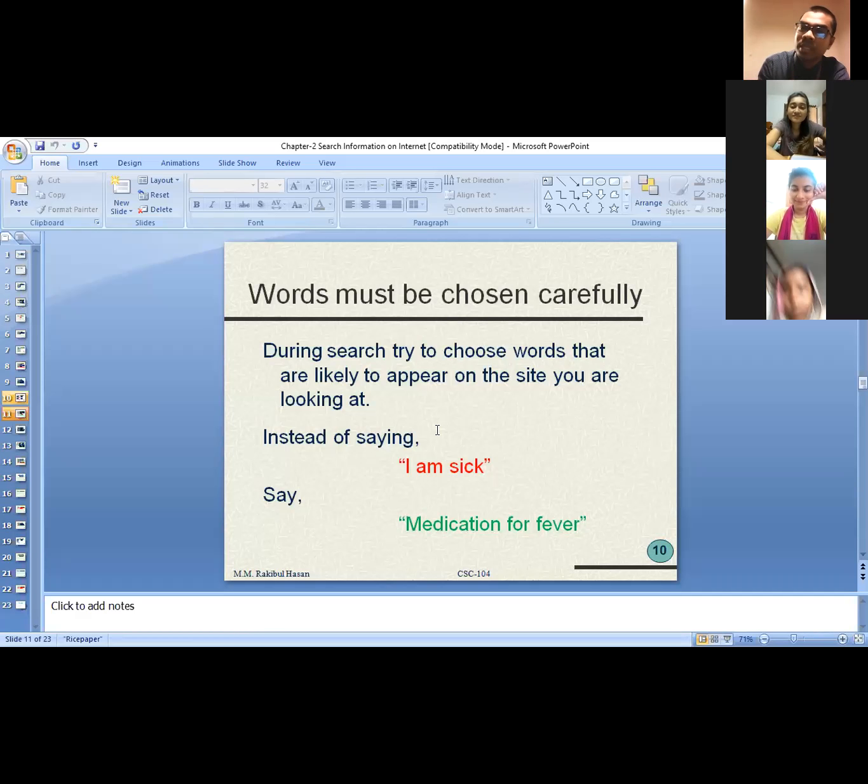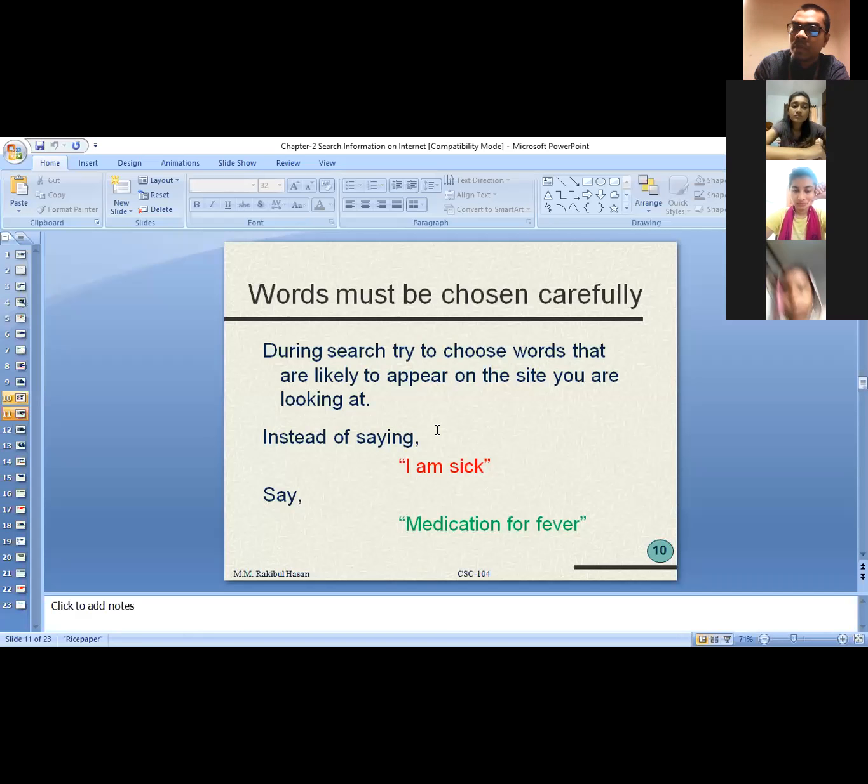So what do you guys think? Is she going to get appropriate medication? Not, isn't it? She needs to type medication for fever, or what medicine I have to take if I suffer from fever. So this type of keyword she needs to select. That's why I'm telling you, when you select the keyword, you have to be careful.